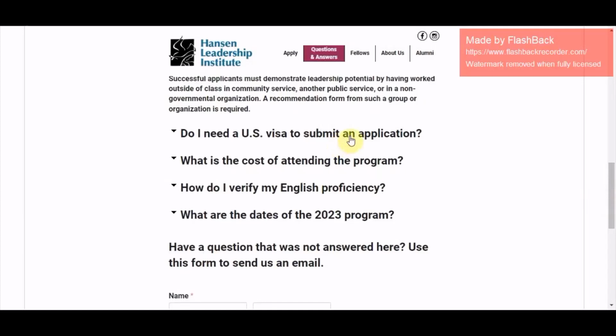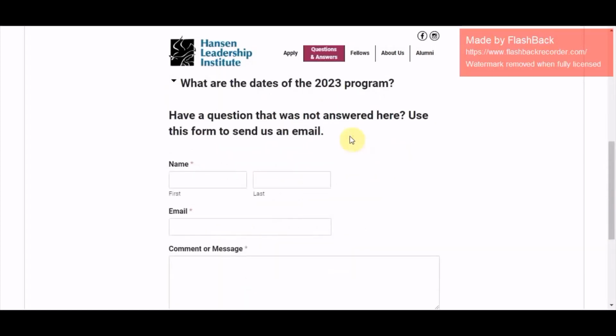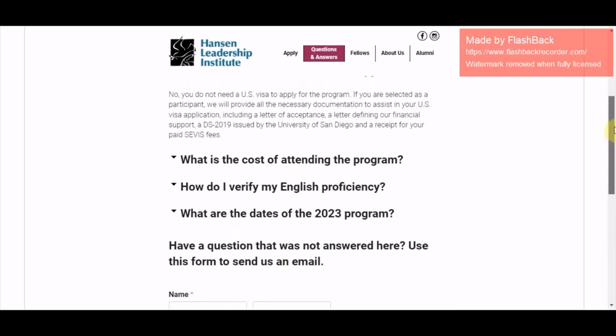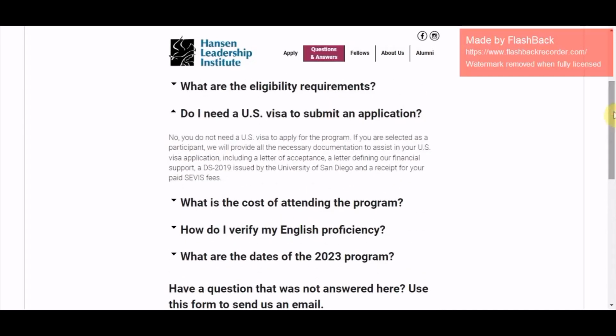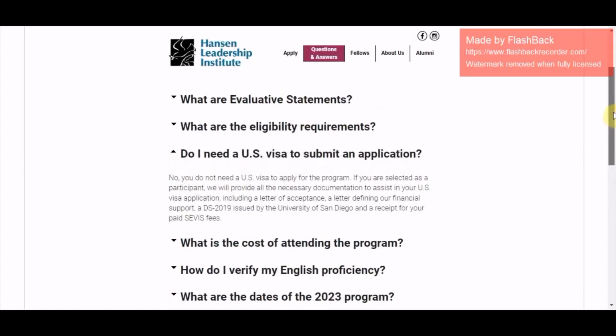Do I need a visa to submit an application? You don't need one, but you need a visa to enter the United States. So take note of this. You don't need a visa to apply, but you need a visa if you're successful to enter the States. So that is very obvious. So take note of that.